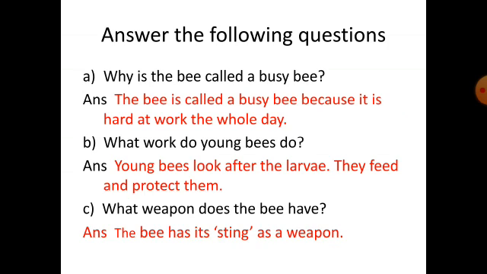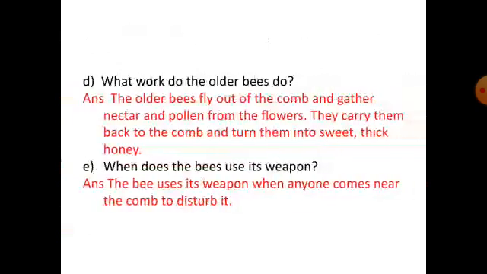C number. What weapon does the bee have? The bee has its sting as a weapon. D number. What work do the older bees do? So the answer is the older bees fly out of the comb and gather nectar and pollen from the flowers. They carry them back to the comb and turn them into sweet, thick honey. E number. When does the bee use its weapon? The bee uses its weapon when anyone comes near the comb to disturb it.